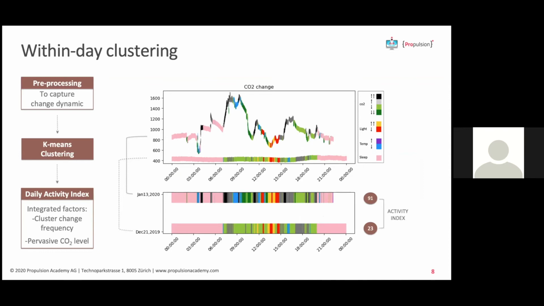On 13th of January, CO2 was rapidly changing and it was very colorful, which means clusters were changing over time within that day. On this day, activity level was very high. On 21st of December, however, CO2 was persistent on the lower level and the change frequency of clusters was quite low. This could mean no one was at home. As no surprise, activity index recorded 23 out of 100.